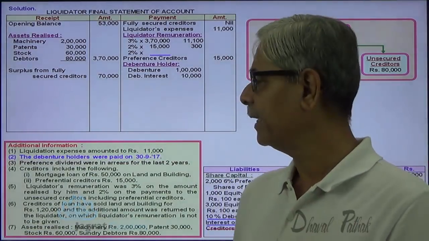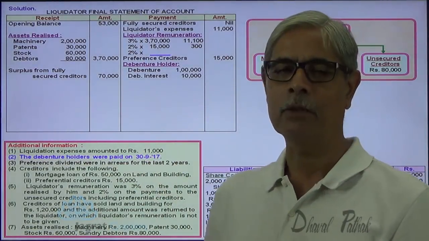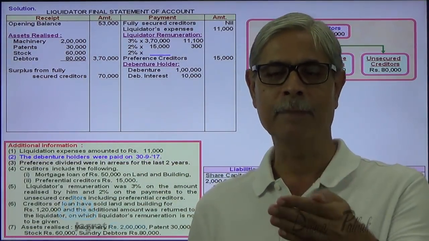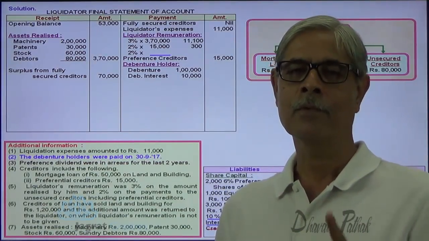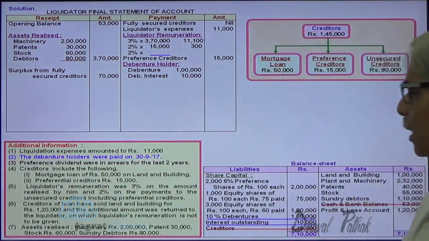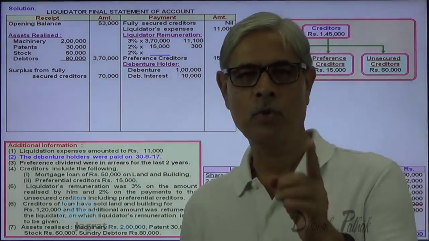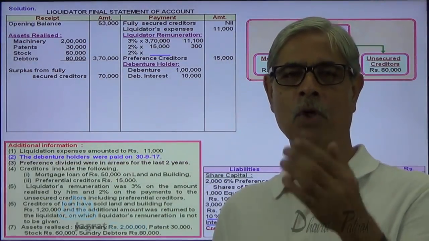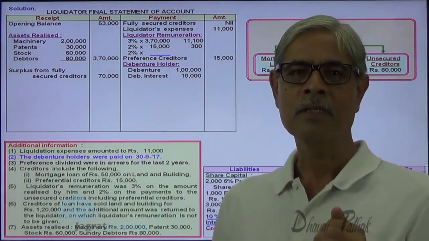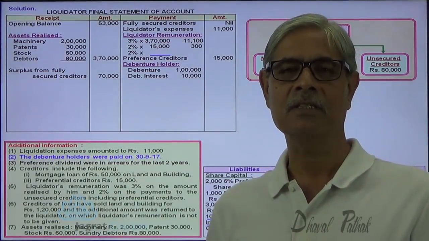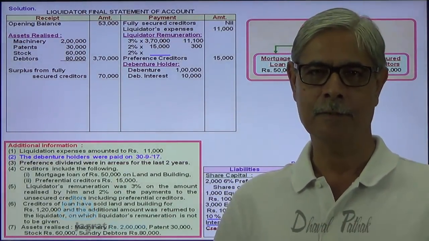Now, should I pay the interest up to 30th September 2017, that is, 6 months interest on 1 lakh rupees at the rate of 10%? Should I pay interest for 6 months till the date of payment of debentures? That question arises.